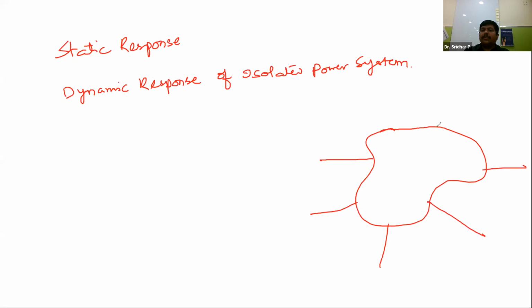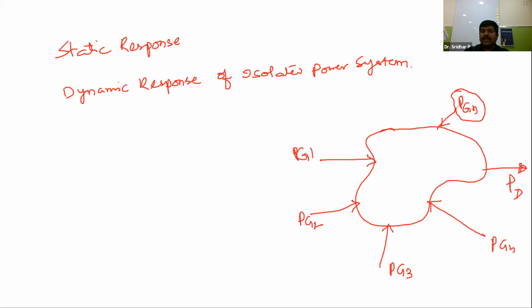Suppose this is power generating station 1, this is station 2, this is station 3, PG4, up to PGN, the nth generating station.